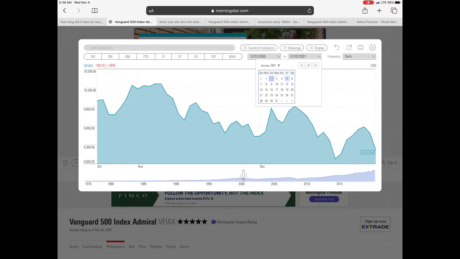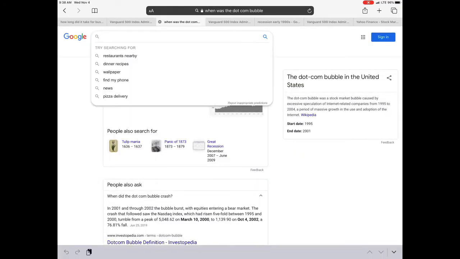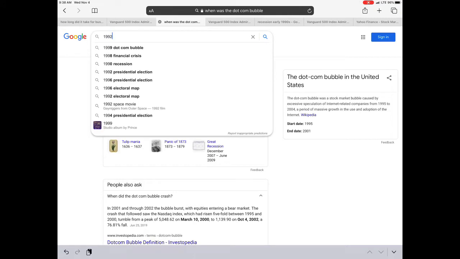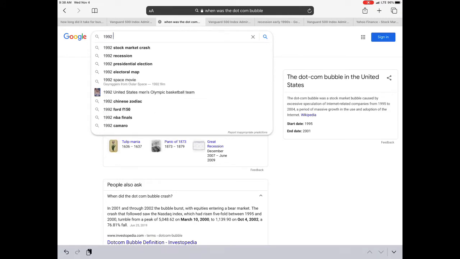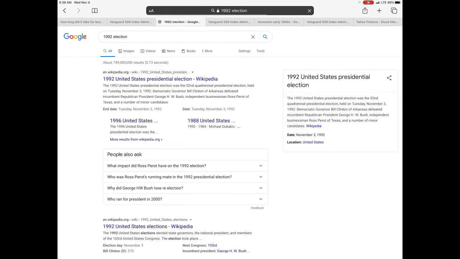Now, the next one we're going to look at would be the 1992 election. The reason I want to look at the 1992 election is we had President George H.W. Bush, and he was a one-term president, so he had already served one term, but he lost that election to Bill Clinton.